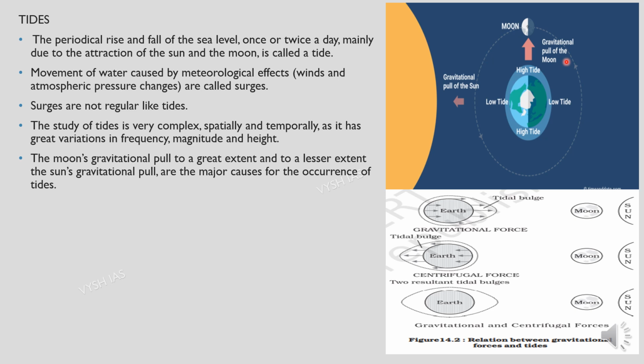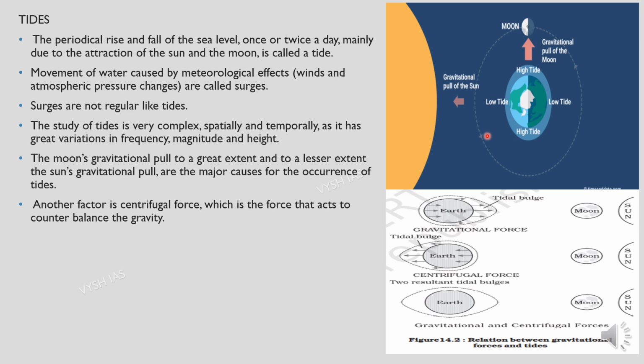As you can see in the picture over here, can you see this light blue color circle? The gravitational pull of the moon will cause a high tide. That's why you can see this is a thicker border over here. But the gravitational pull of the sun will not be as much as that of the moon, so you can see over here that it is slightly thinner than the high tide. That's why here there occurs low tide, and here high tides will occur, in these two regions. Another factor is the centrifugal force. This force acts as a counterbalance to gravity.